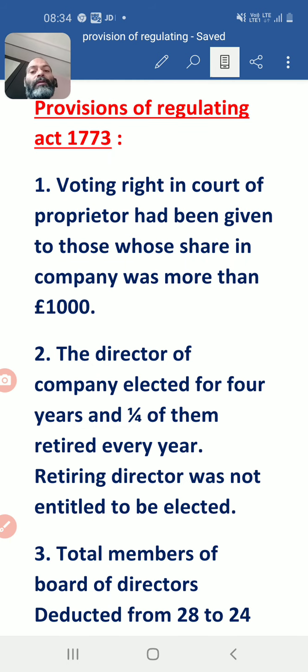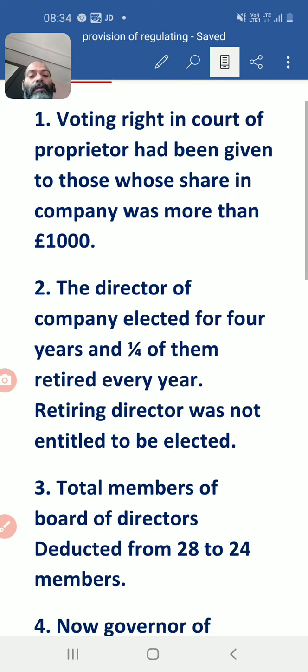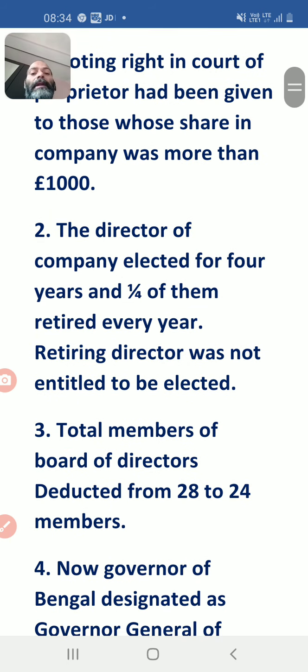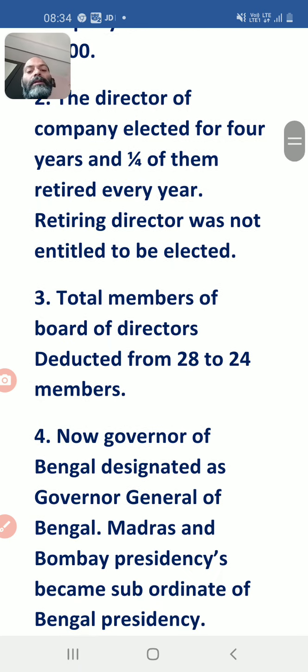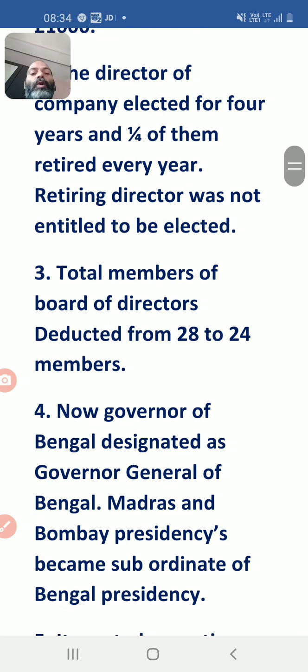Now we are moving to the next important point. The directors of the company were elected for 4 years, and one fourth of them retired every year. A retiring director was not entitled to be elected again. So this is the second important point, and we are moving to the third point. The total members of the Board of Directors were reduced from 28 to 24. Before 1773, the total number of members of the Board of Directors was 28.